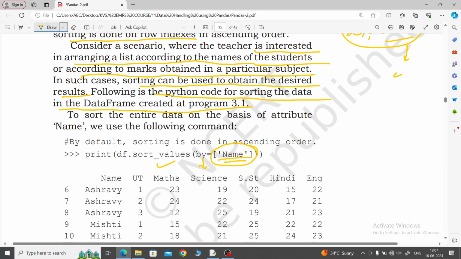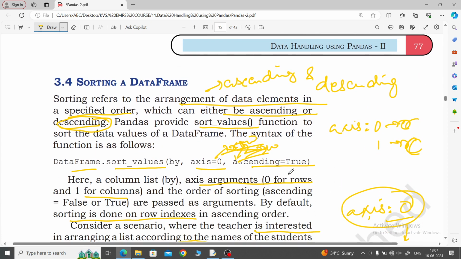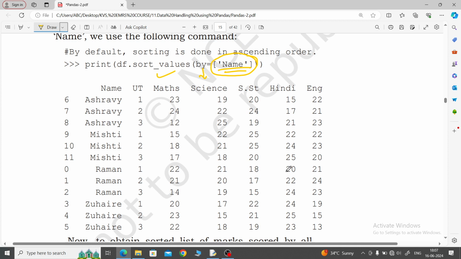Or if you write only the by, you will check it, whether it displays all the columns by default or not. Look at here, sorting the name.